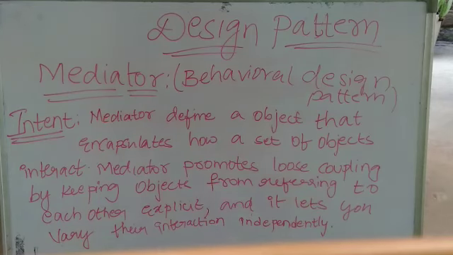The mediator reduces chaotic dependencies. Chaotic dependencies means a state of complete confusion. That means it reduces the confusion between the two parties. If two persons have a conflict speaking to each other, then a person who acts as a mediator will reduce those confusions and conflicts.